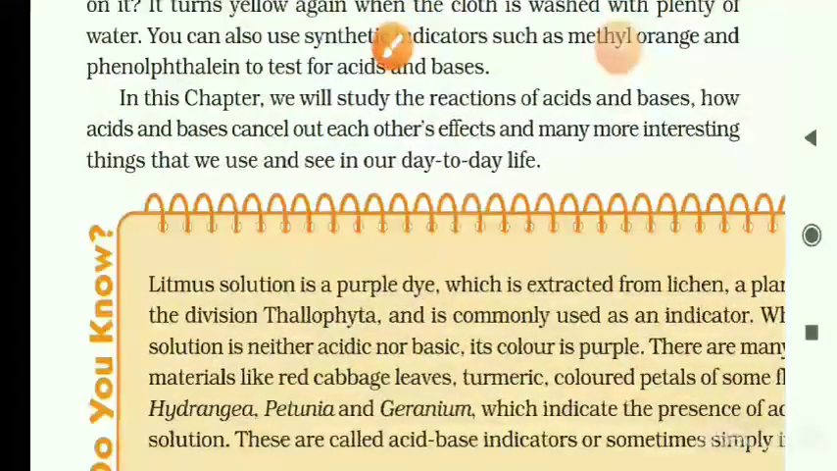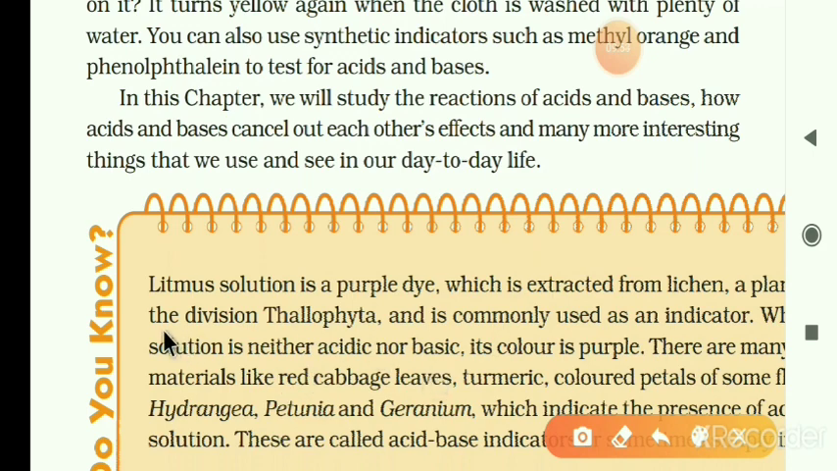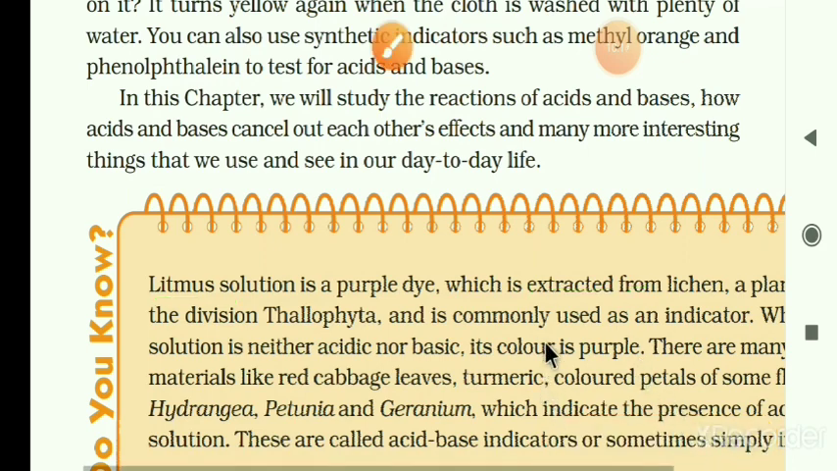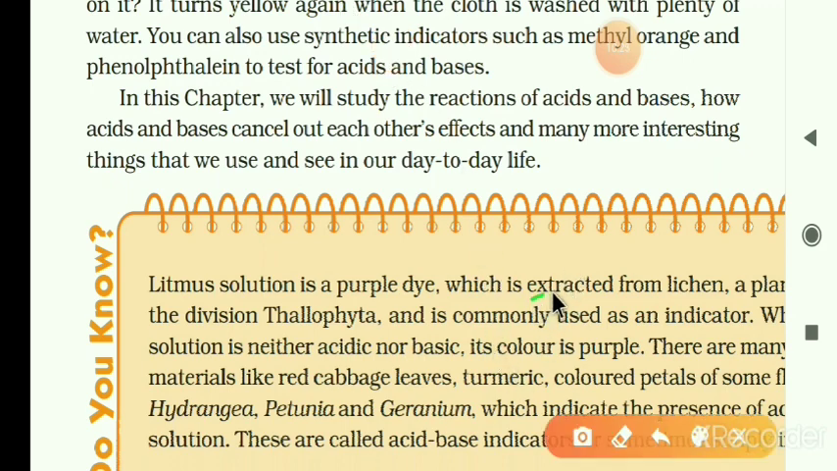See the litmus solution. It is a purple colored one which is extracted, extracted meaning taken out or drawn from the lichen plant.